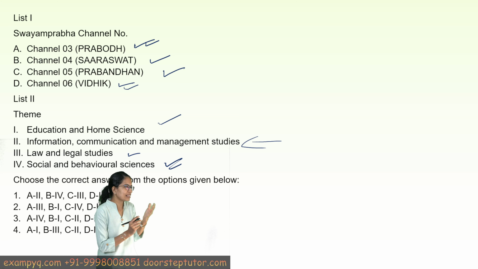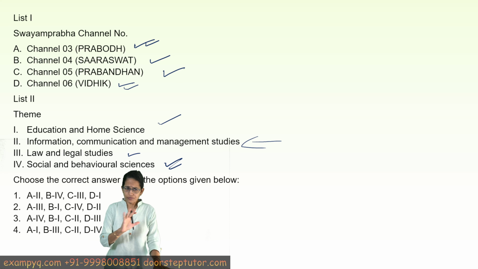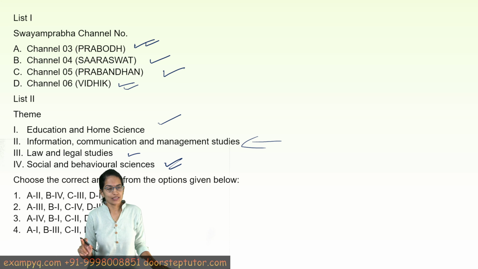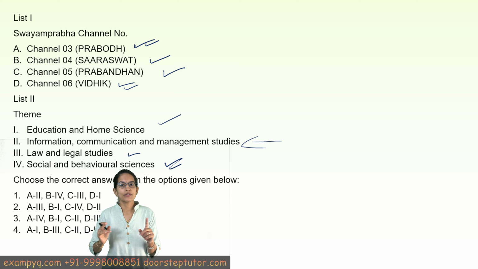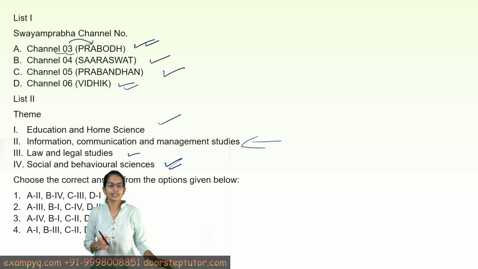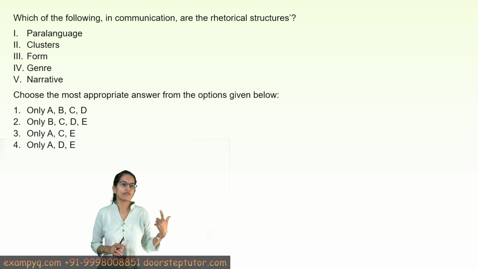So basically the Hindi names of the traditional subjects and the aspects, and if you know that, you are all set with that. But what you need to remember for your next exam, this time the question was relatively easy because the names you could decode and you could actually mark them correctly. But if it is asked what is channel 3, the name of it, then you would have to memorize, right? So channel 3 is Prabodh, 4 is Saraswat, 5 is Prabandhan, 6 is Vidik. So those are the things that you must memorize and could be part of your answer.